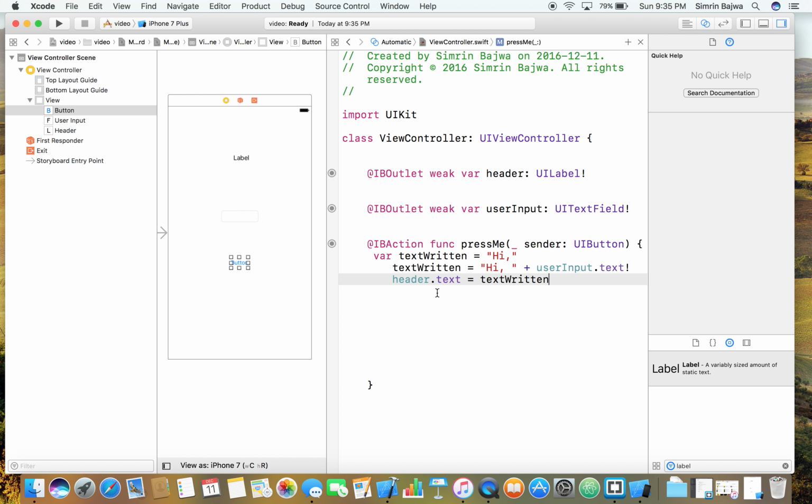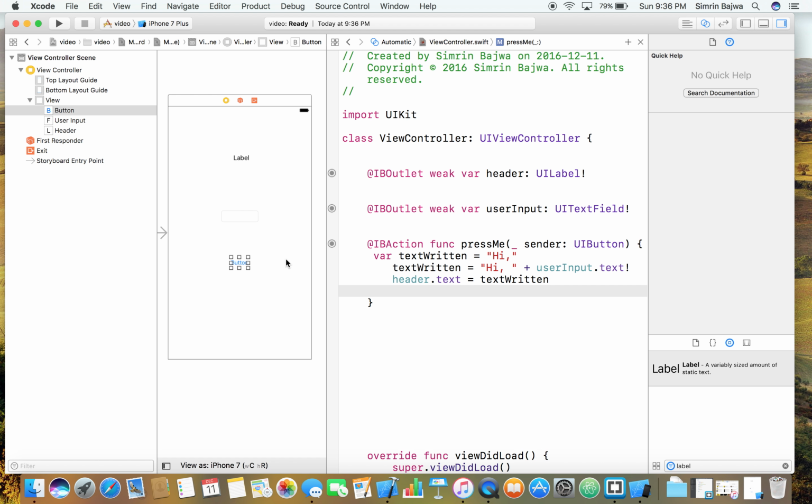So it's hi plus the name is what the variable text written now means. And so I'm saying that what the label is equal to is text written. That should make sense. It just means that they are equal to each other, so then they work together. And this is all in the function press me. So that's what the button is.